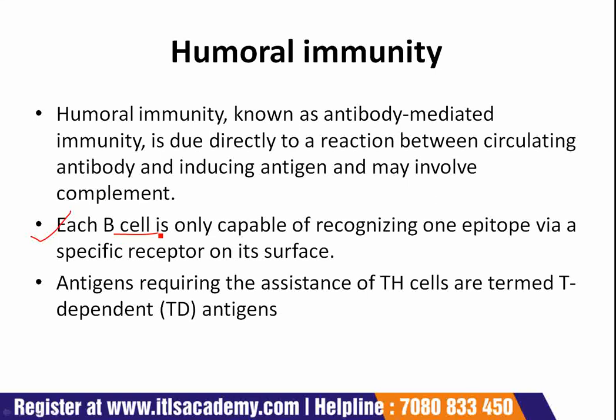Each B cell is only capable of recognizing one epitope via a specific receptor on its surface. This receptor has been shown to be antibody itself. Activation of the B cells occurs by binding of the antigen to the receptor and the resultant complex is endocytosed.